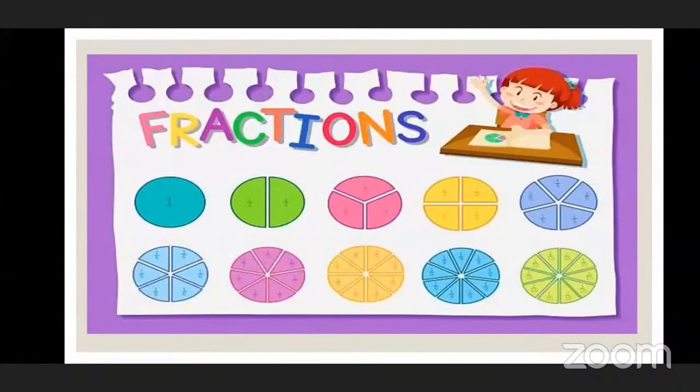So like this, we can divide a circle in many equal parts. It is up to us how many equal parts we need to make. Now, in the fraction, we all know that we are having types of fractions.